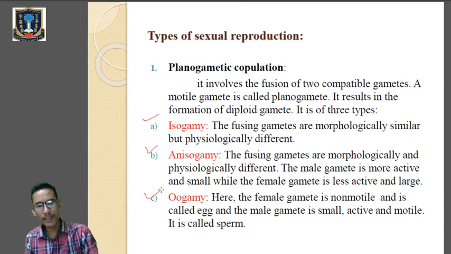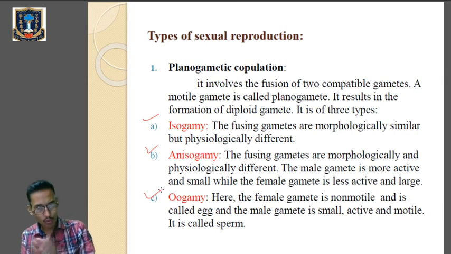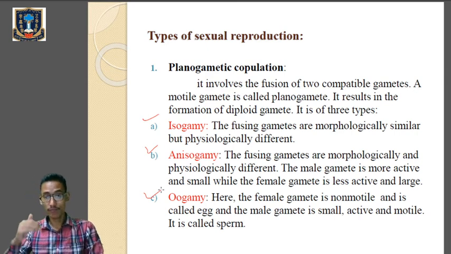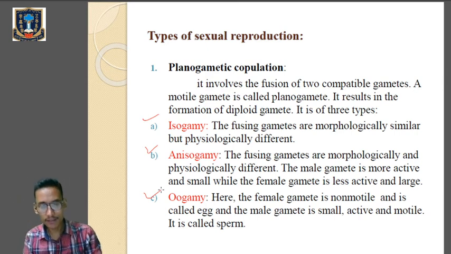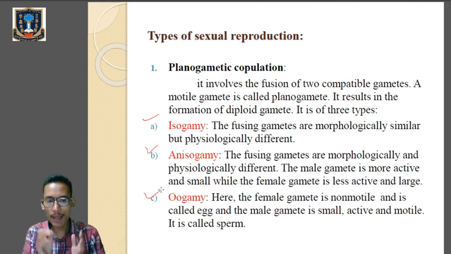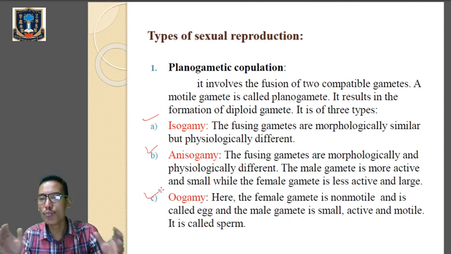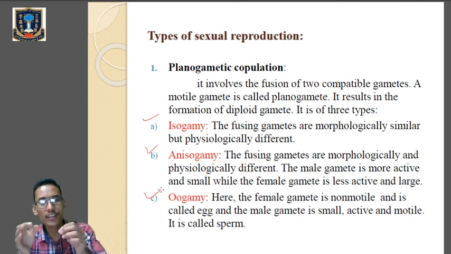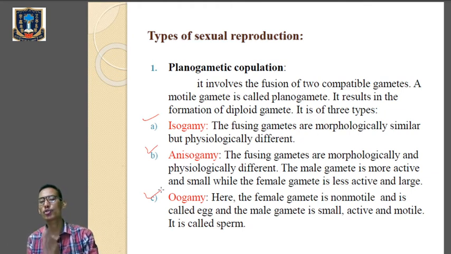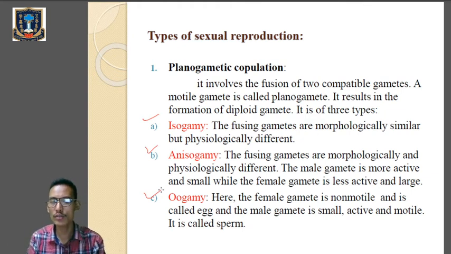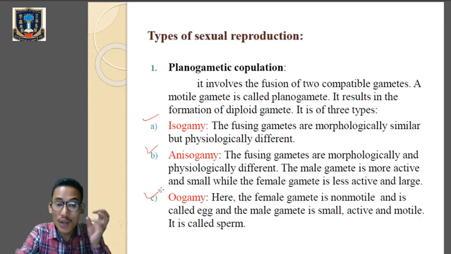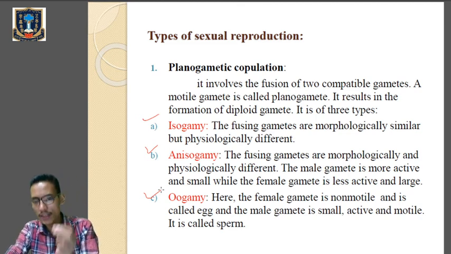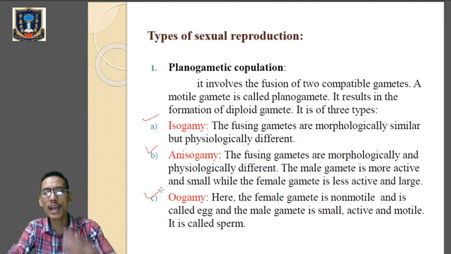Okay, so in oogamy, the female gamete is called ovum or egg, which is non-motile, whereas the male gamete is small, active and motile, meaning they are able to move, and it is called sperm. So we have got three types of gametes: isogamy, anisogamy and oogamy. Kindly write the definition of the three types of gametes.